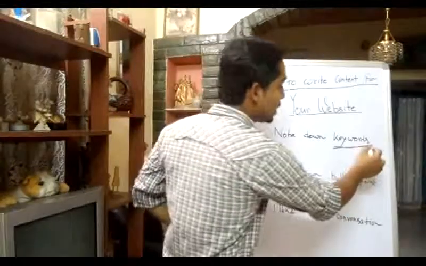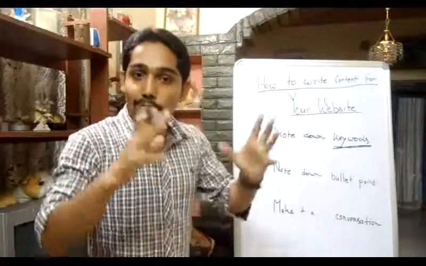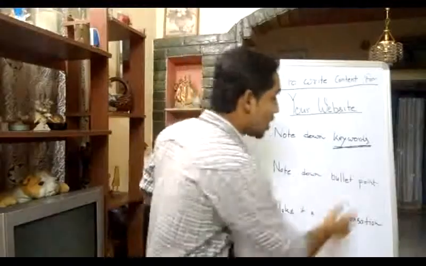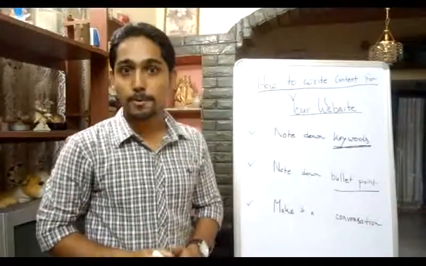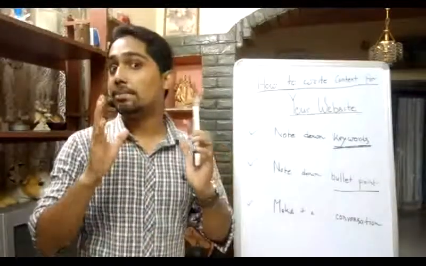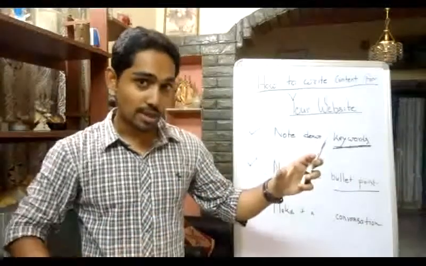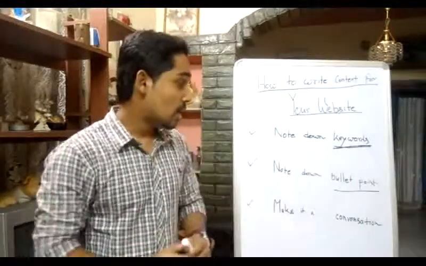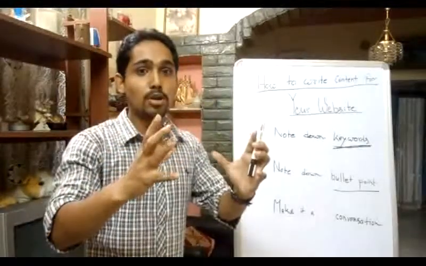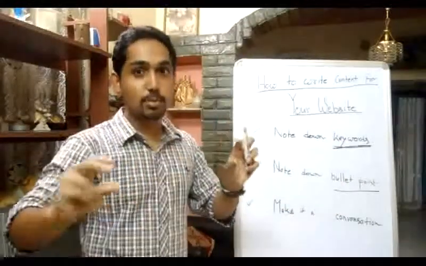Now, when you have the keywords in mind, you have already noted down the names of pages. Now take each page and write down bullet points for the pages. You don't have to write the entire essay at the beginning. Take each page and write bullet points on that page. After you have the bullet points, you have some idea about the page, about the description, and then start explaining each bullet point.